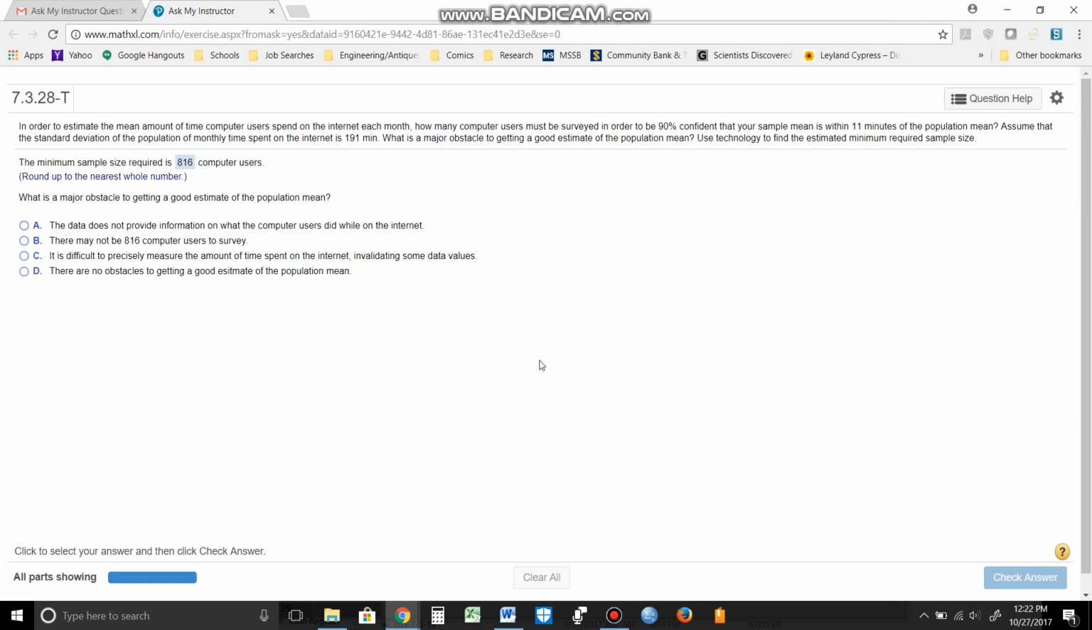What is the major obstacle of getting a good estimate of the population mean? Well, let's look at these responses. The data does not provide information on what the computer users did while on the internet. I don't think that's really relevant, because all we're really doing is just looking for an amount of time. There may not be 860 computer users to survey. Well, that may be possible. It's difficult to precisely measure the amount of time spent on the internet. Well, I don't think that is a valid explanation. There are no obstacles to getting a good estimate.